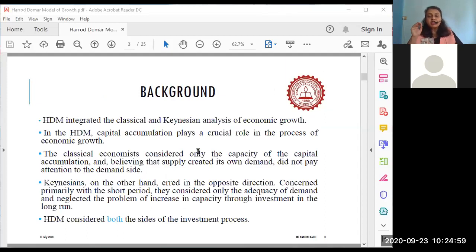Now, what has the HD model done so far? The HD model has tried to accumulate the classical school of thought as well as the Keynesian school of thought, plus they have given their own contribution to economic growth. In this process, the HD model considers classical economics, Keynesian economics, and their own views also.